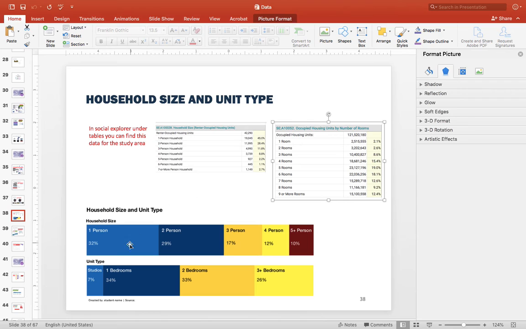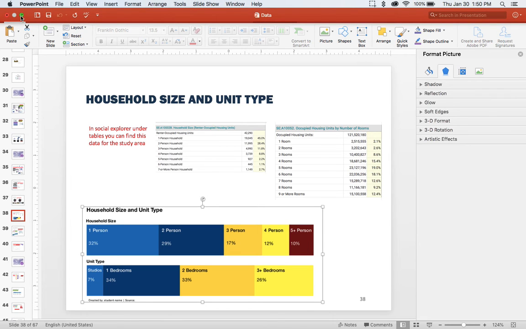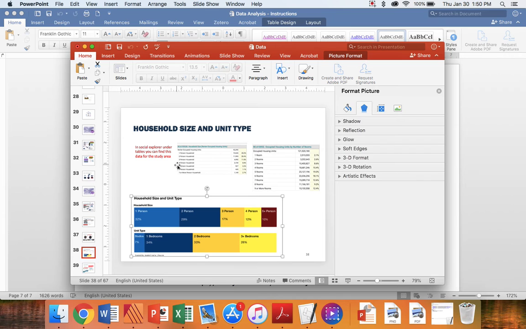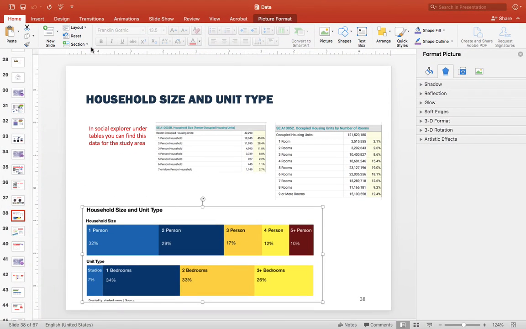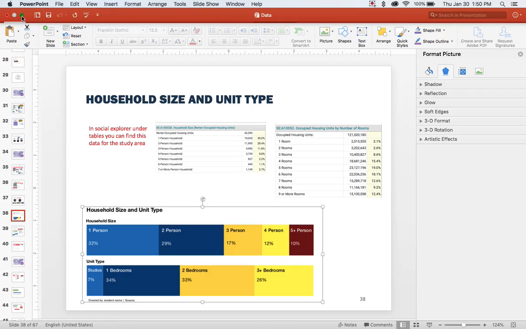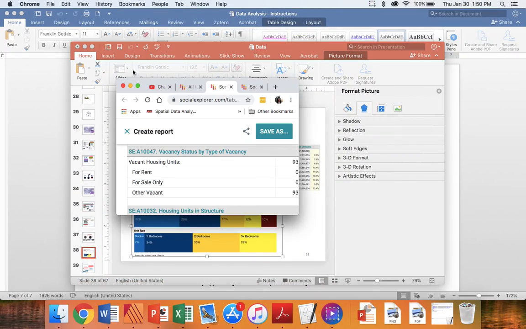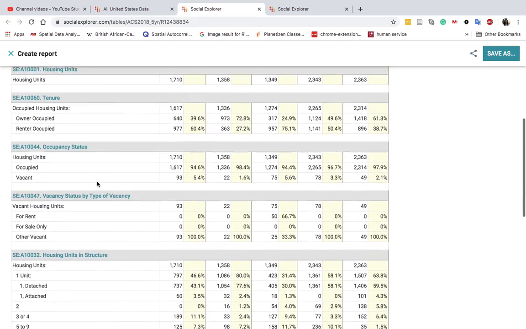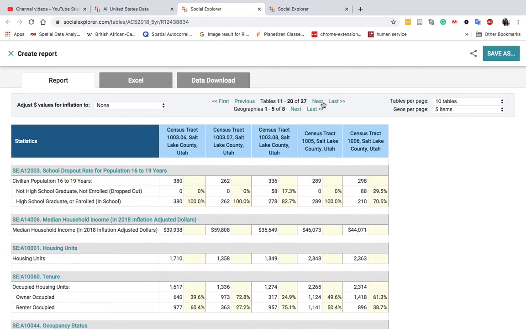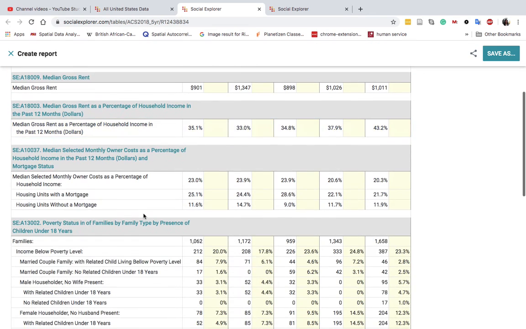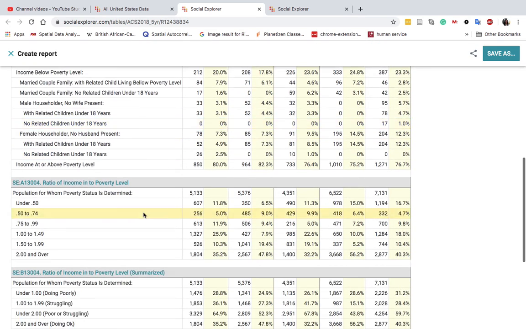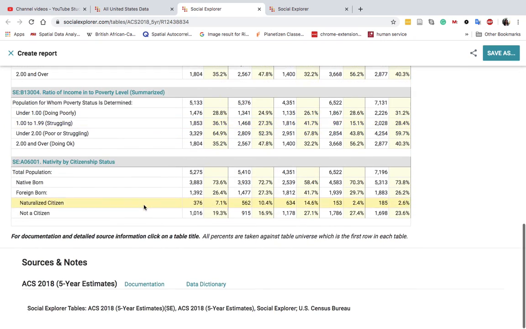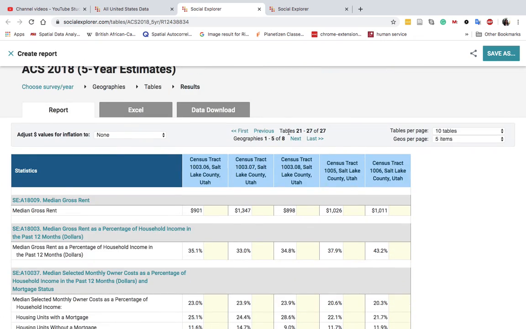And the idea here is to get a graphic that looks similar to this. This comes from the New York report. Household size and unit type. So again, this is called household size. Okay. Here we can look if it appears in our comprehensive report. I don't think it does.